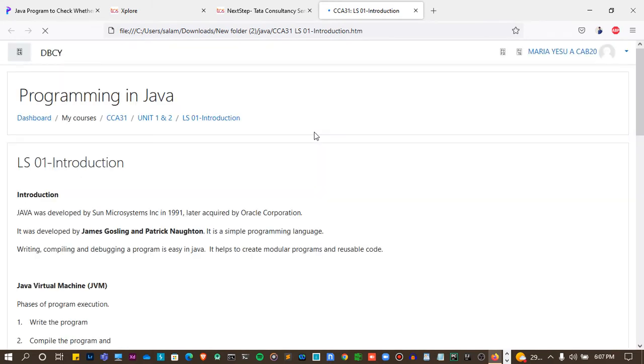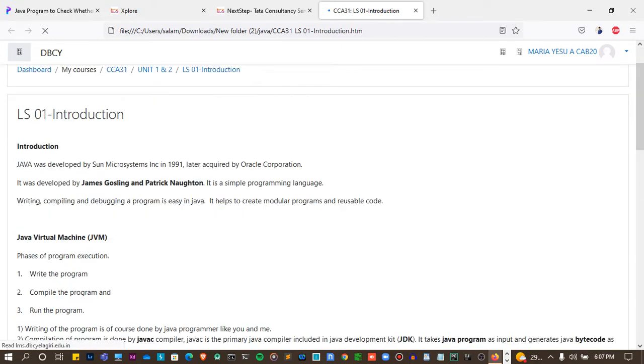I just opened my file, Java introduction. I'm going to give an introduction now, and then we will go into detail once in the next videos. Okay, first, Java was developed by Sun Microsystems in 2020.